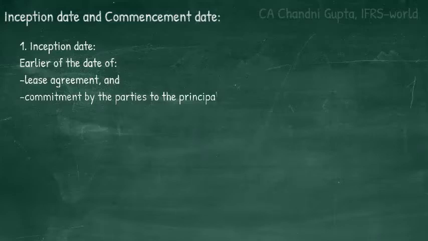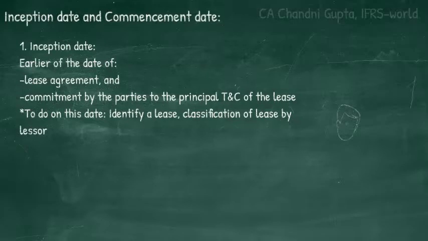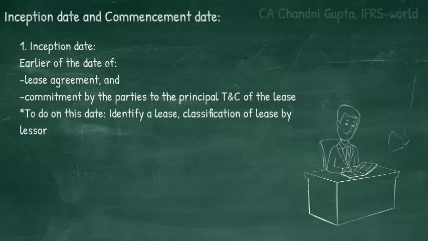At the inception date, entities have to perform two main tasks. They have to identify the lease, and in case of lessor, he will classify the lease into finance lease or operating lease. Please note that this classification has to be done only by lessor and not by lessee. We will discuss this in later videos.